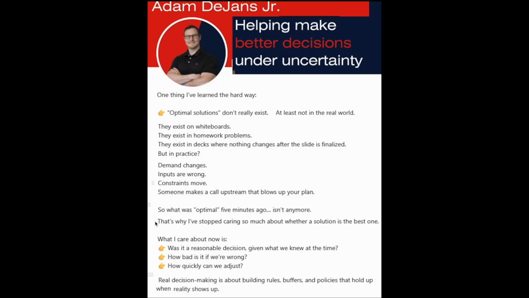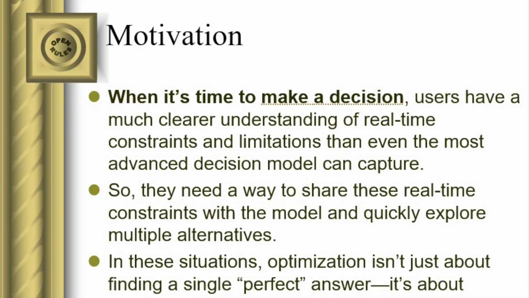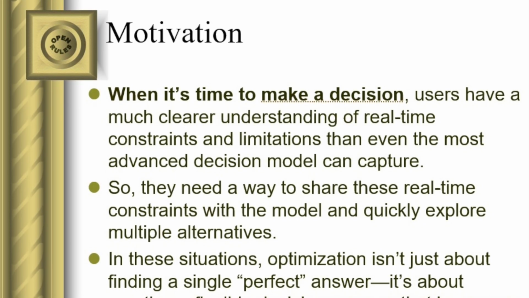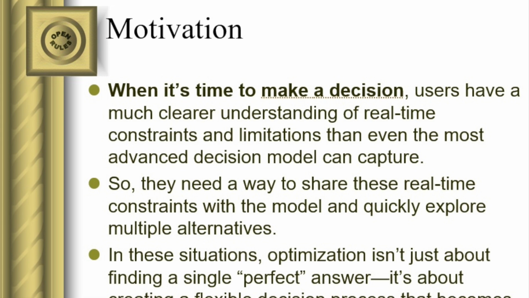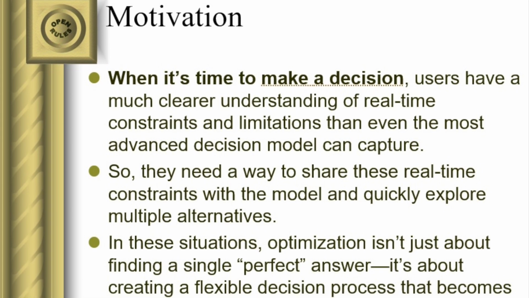That's why practitioners stop caring so much about whether a solution is the best one. What they care about is, was it a reasonable decision given what we knew at the time? How bad is it if we're wrong? How quickly can we adjust? When it's time to actually make a decision, users have a much clearer understanding of real-time constraints and limitations than even the most advanced decision model can capture.